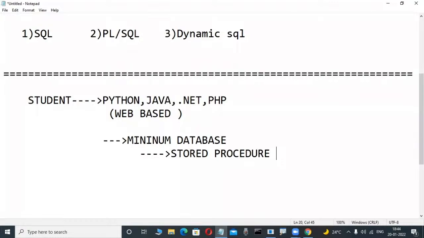At least to check whether minimum knowledge is there or not, because these persons are also front-end developer programmers, minimum knowledge is required. Either Oracle, SQL Server, or DB2, anything, minimum knowledge is required. That's why so many people are learning courses like this. Okay, second point of view.